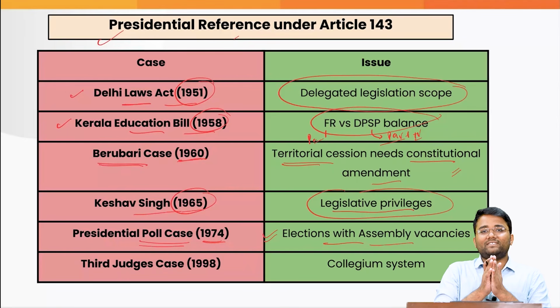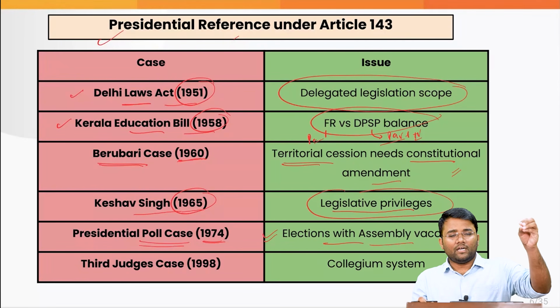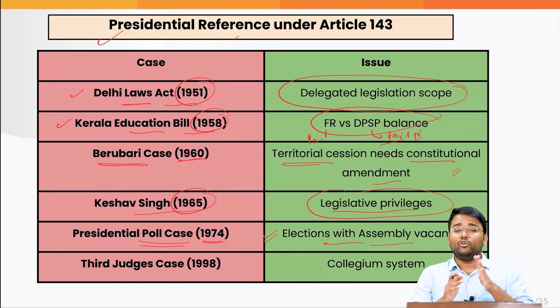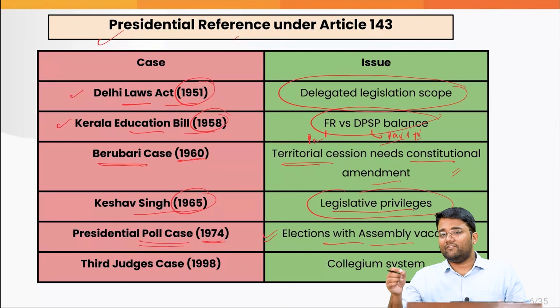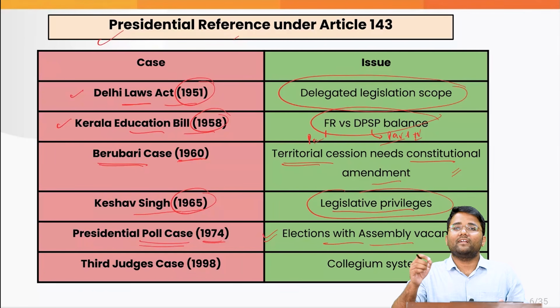The Supreme Court said that if there are vacancies in the electoral college which will be electing the president, the vacancies should not lead to any deficiency or any stoppage of the presidential election. Rather, even with the vacancies in the electoral college, the president's election should be conducted.